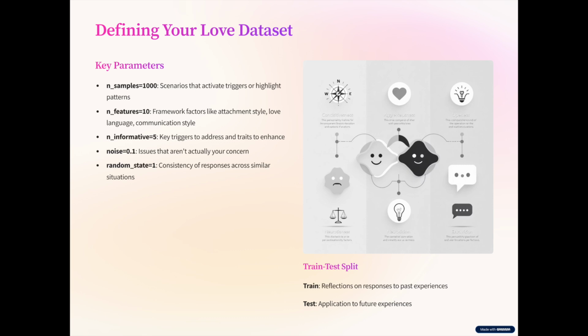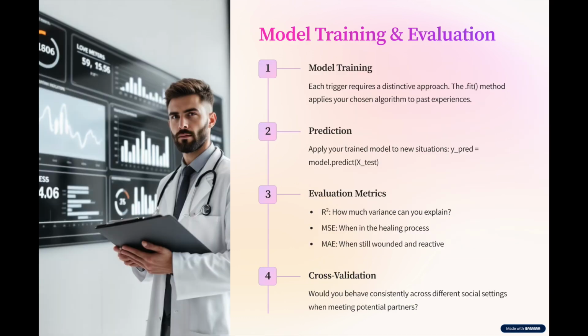Train test split. Train on reflections over the response to various past experiences and test on future experiences. Model training, model.fit, implies learning from past emotional data. Prediction describes how you'll respond next time. Evaluate: R-squared describes how much of the variance can I explain?